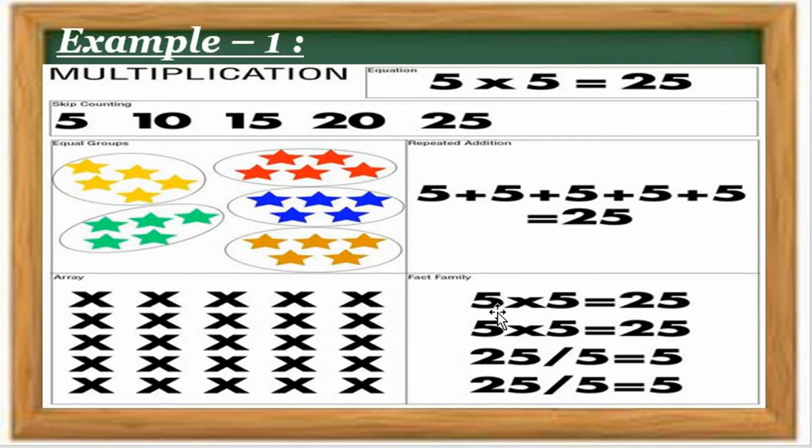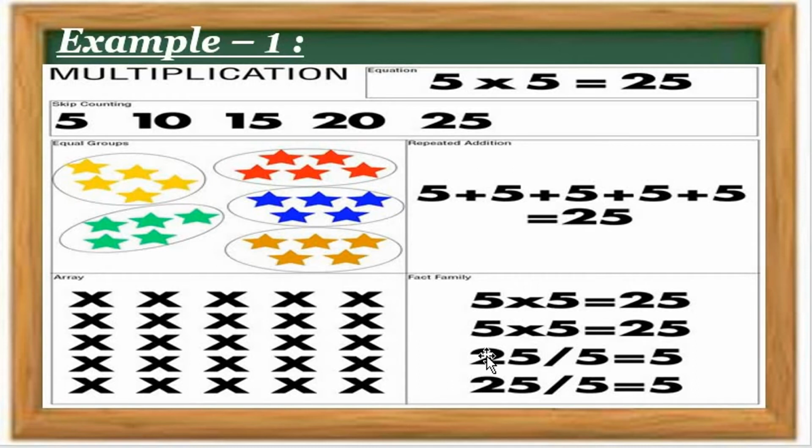Now we are doing fact families. 5 5s are how many? 25. Again, 5 5s are 25. 25 is the product, and 25 divided by 5 is the division sum. Okay, division sums we will see further in the next chapter. So now we only see the multiplication sums. Understood?